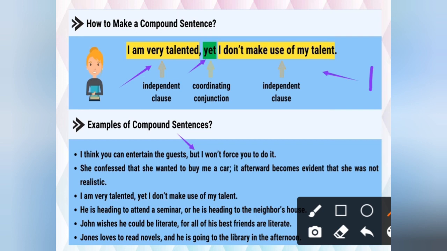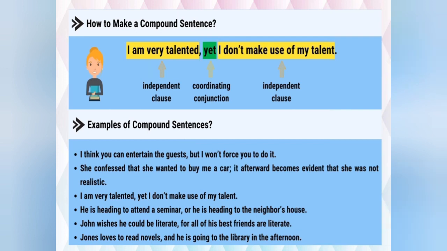She confessed that she wanted to buy me a car; it afterwards becomes evident that she was not realistic. See, as I told you, a semicolon also works, so by this we came to know this is again a compound sentence. I am very talented, yet I don't make use of my talent. This we have done already, the conjunction yet is given. He is heading to attend a seminar, or he is heading to the neighbor's house. So or is given. FANBOYS, O stands for or.